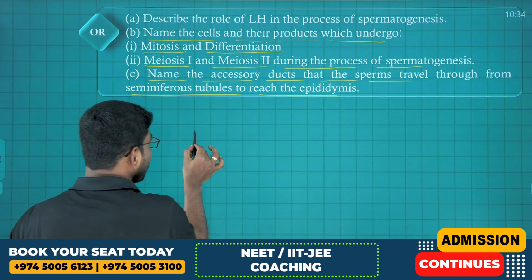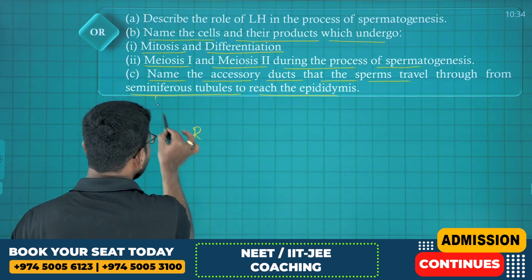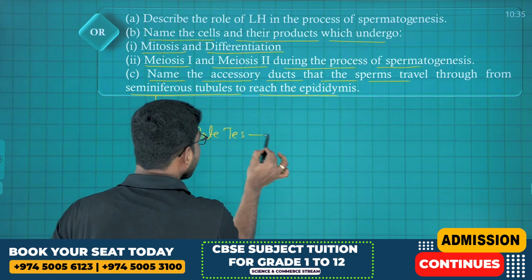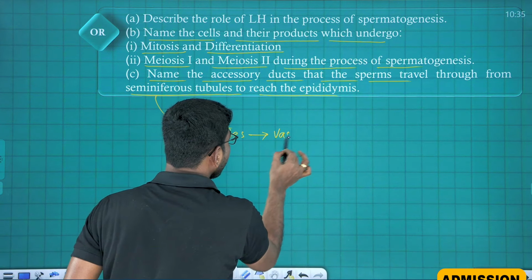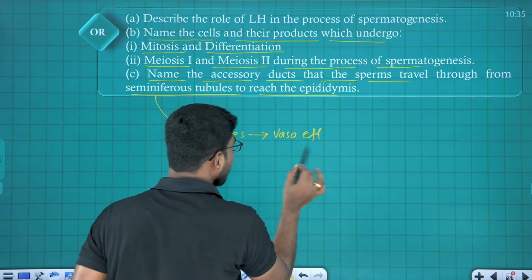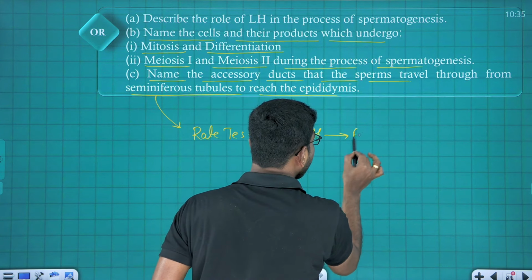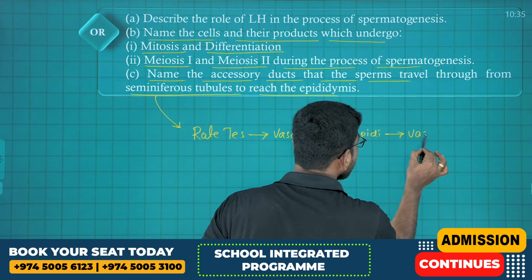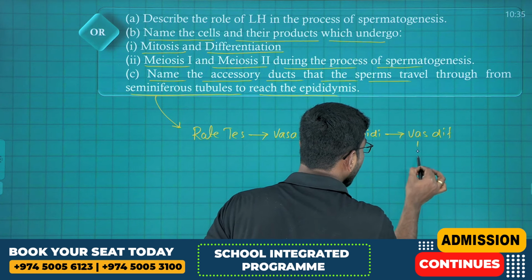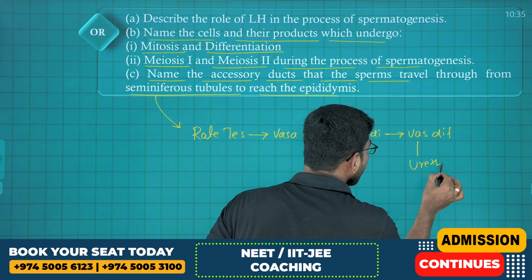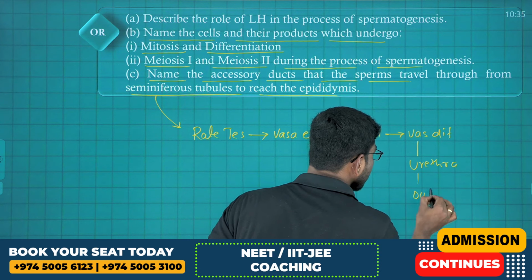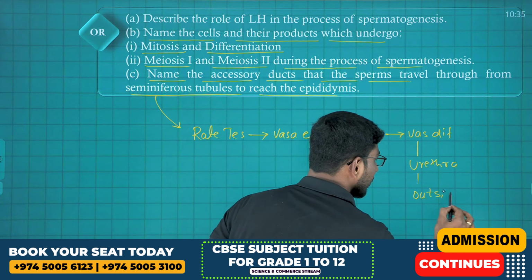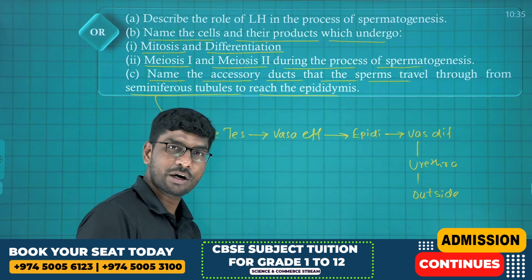Tell me, what are they? First one is called seminiferous tubule. Directly seminiferous tubule to what? Tell me. Rete testis. Rete testis to where? Vasa efferentia. Vasa efferentia to epididymis. Epididymis to vas deferens. Vas deferens to where? Urethra. Urethra to where? Outside. This is exactly the sperm passage, or sperm pathway, to the outside. Am I clear, students? You got my point?